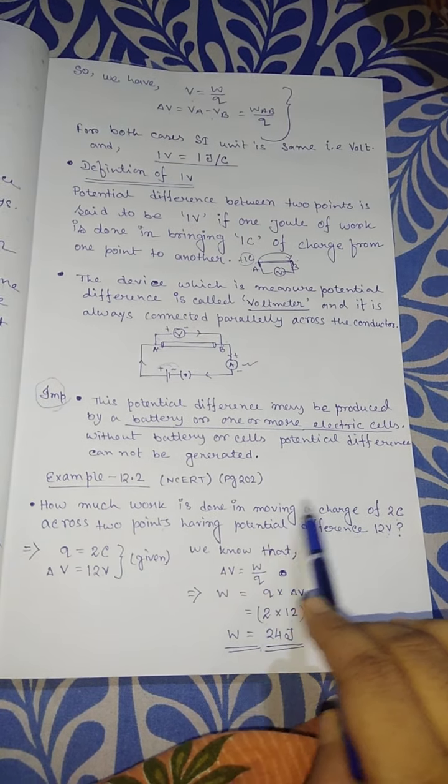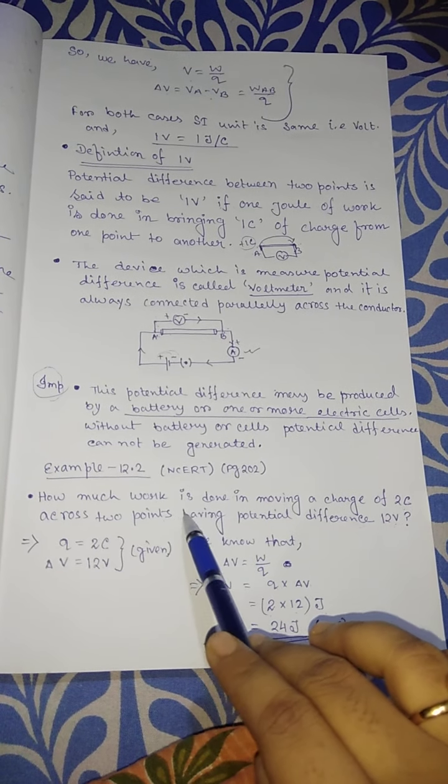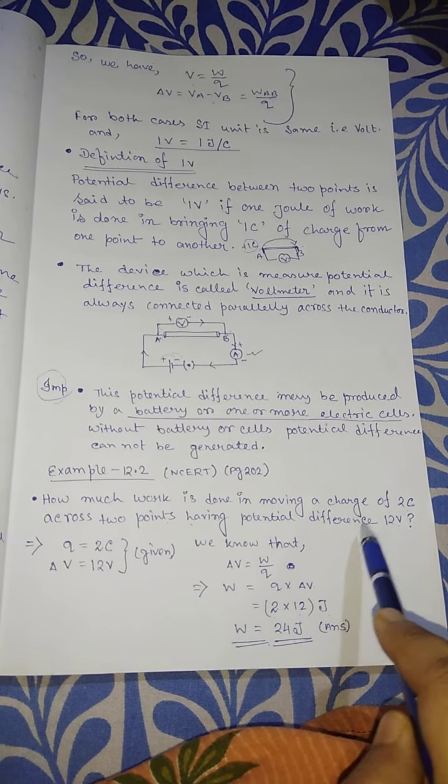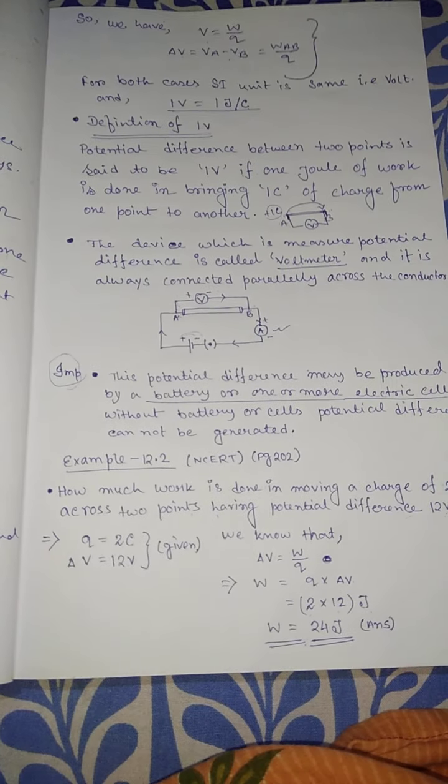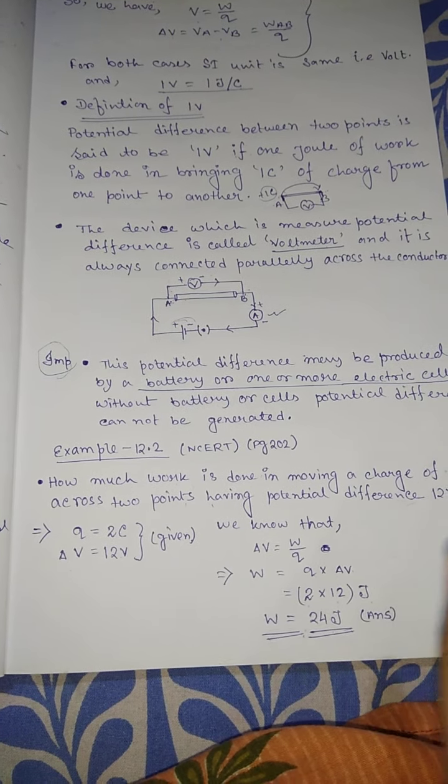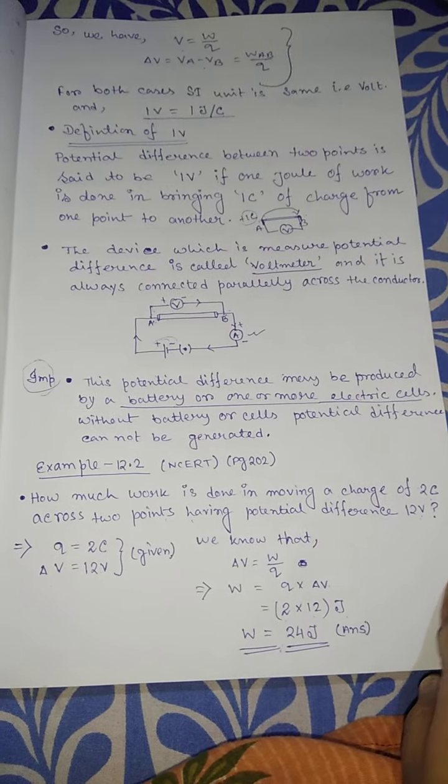Work done in moving a charge of 2 coulomb across 2 points having potential difference 12 volt is 24 joule. Is it clear? I think everything is okay. If any problem, please ask the question.